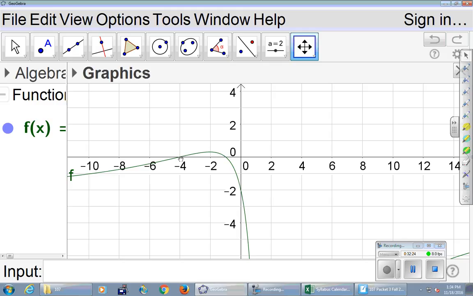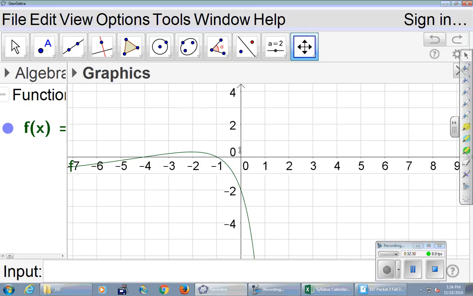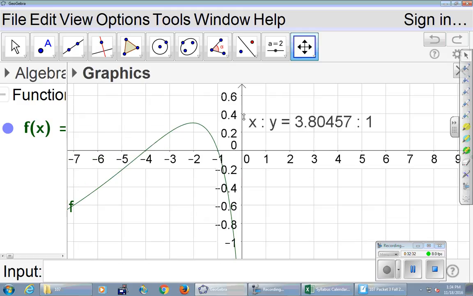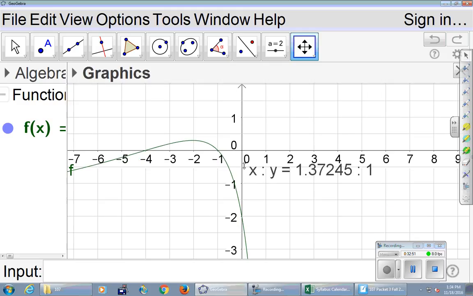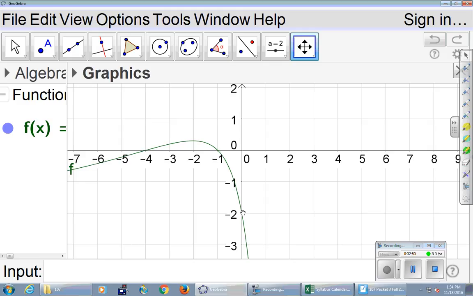Okay, how did we do here at the x-axis? What did we say was here? It was -4. And in fact, we said there was a hole there. Now, I don't know if GeoGebra has the wherewithal to plot a hole. I mean, to me, I just see a continuous function there. But we know better, right? There's a hole there. Okay, and then it came up, and then it maxed out somewhere, I don't know where, and then it came down, and then it hit, what was the x-intercept? Was it -1, so that was correct. And then didn't we have a y-intercept too? -2, all right, I can see that right there.